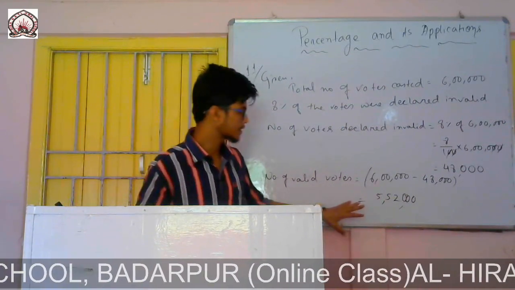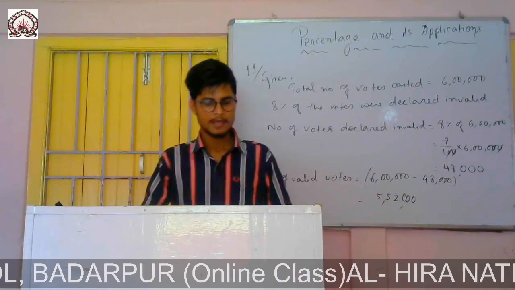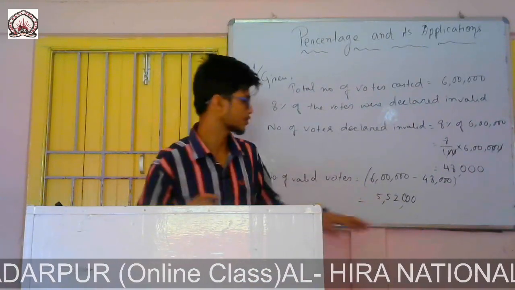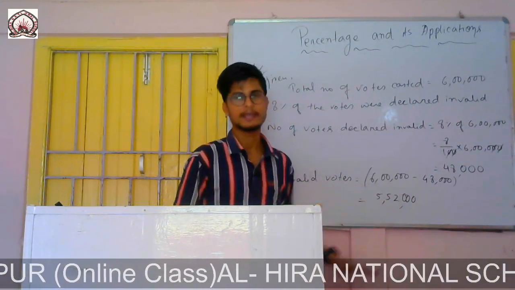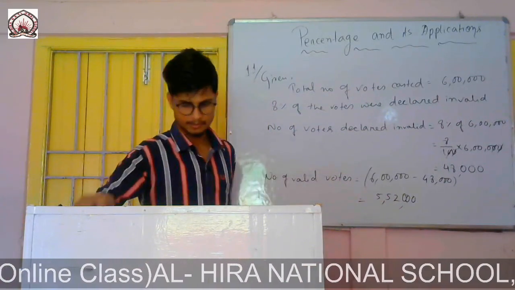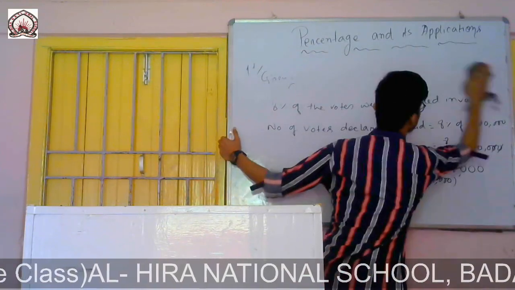So this is the total number of valid votes. In the question it is given that the candidate got 65% of the total valid votes. Total valid votes were 5,52,000, and out of this he got 65%. So we can easily find the number of votes polled in favor of the candidate.